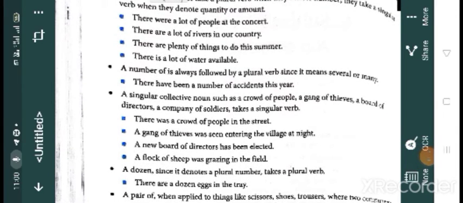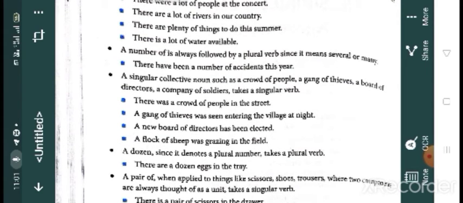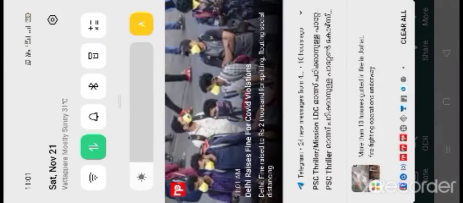I think it's clear. Then, a number of is always followed by a plural verb since it means several or many. Okay, so here now we are going to learn another one. A number of is always followed by a plural subject and verb.